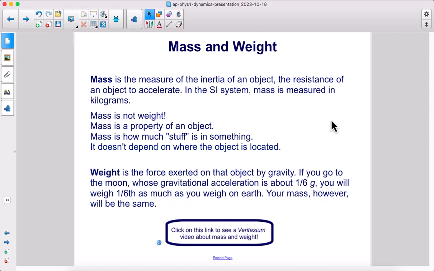Mass is not weight. Mass is a property of an object. Mass is how much stuff is in something. It doesn't depend on where the object is located. On the other hand, weight is the force exerted on that object by gravity. If you go to the moon, whose gravitational acceleration is about 1/6 g, you will weigh 1/6 as much as you weigh on Earth. Your mass, however, will be the same.